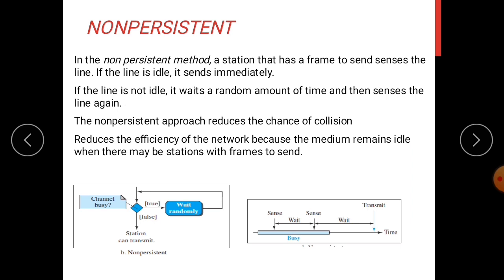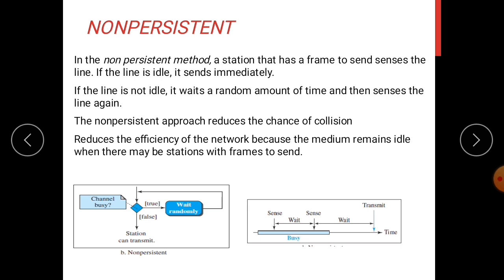So here you can see in the non-persistent method, first the line is sensed, and if it is busy, it will wait for some time and sense again, and once again wait for a random amount of time. Whenever it senses that the medium is idle, it will immediately transmit the frames.